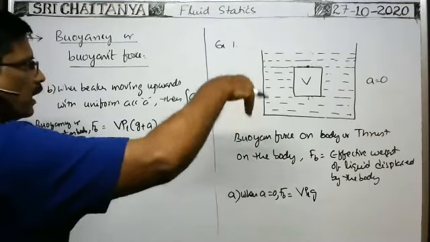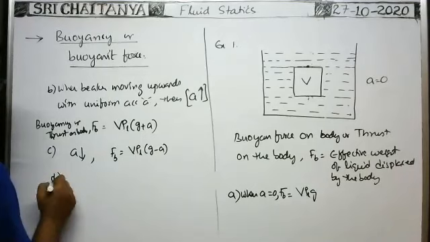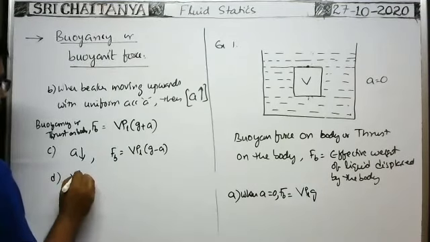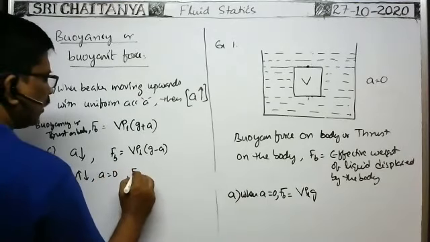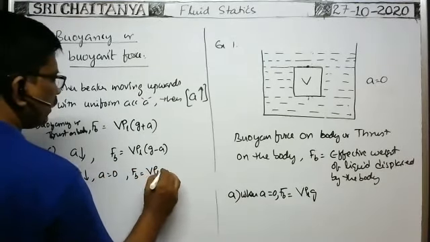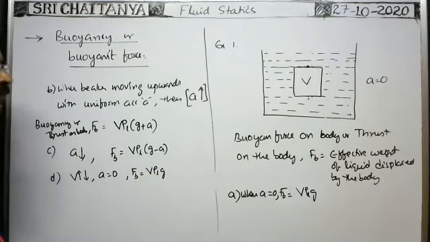If the beaker is moving upwards or downwards with constant velocity, then a is equal to 0. In that case, buoyant force F_B is equal to V into density of liquid into g only. Already we know this concept.